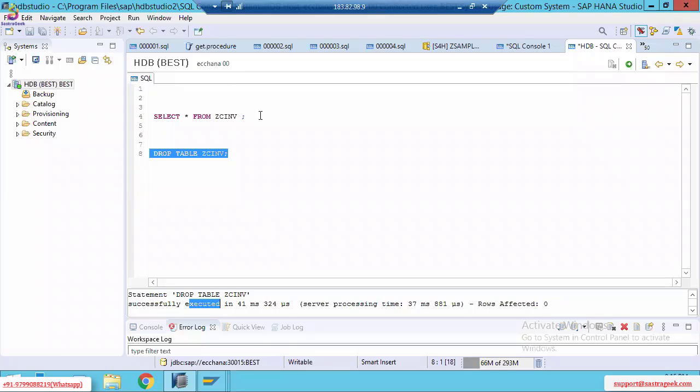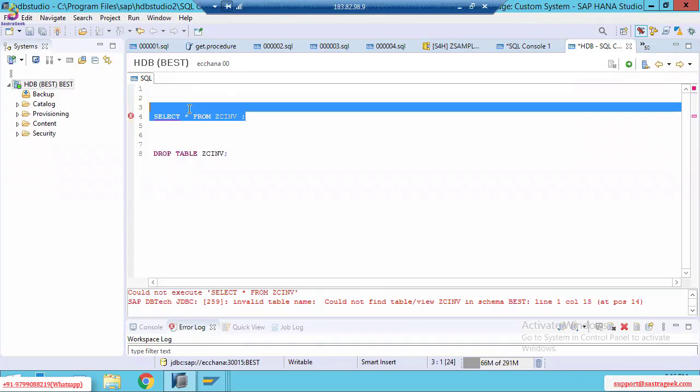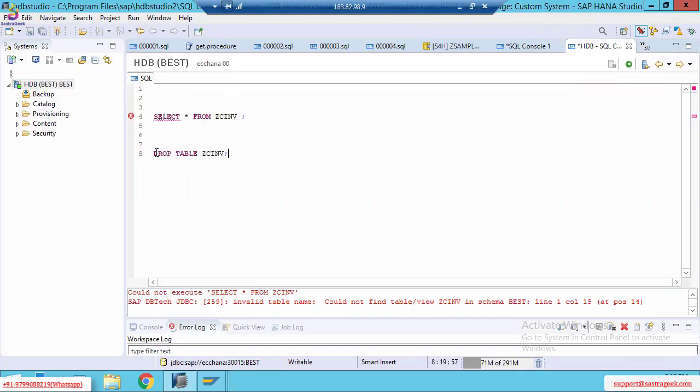If you want, you can select the select query and click on execute. Then see here, we got an error. What's that? Invalid table: could not find table or view ZCINV in the schema. That means in this schema of the HANA database, there is no table ZCINV. Previously, we had the table, but I just dropped the table from the HANA database.